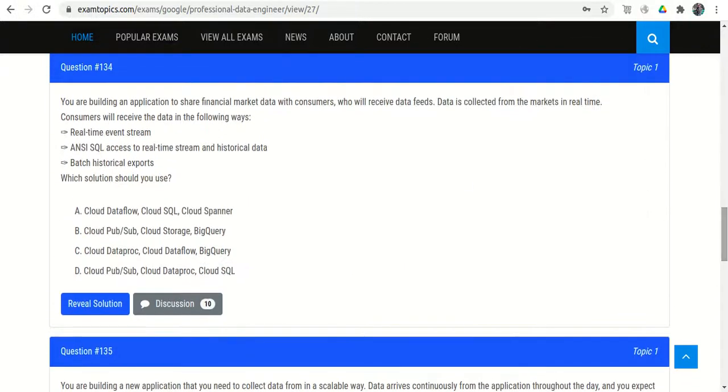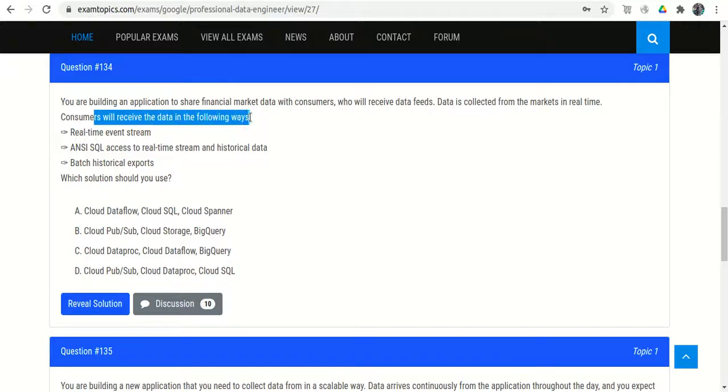Question number 134. You are building an application to share financial market data with customers who will receive data feeds. Data is collected from the markets in real time. So as soon as I see the option of real time, only one option comes to my mind, that is Pub/Sub.